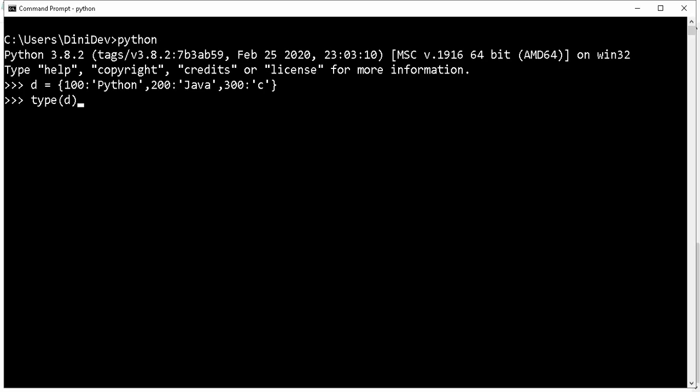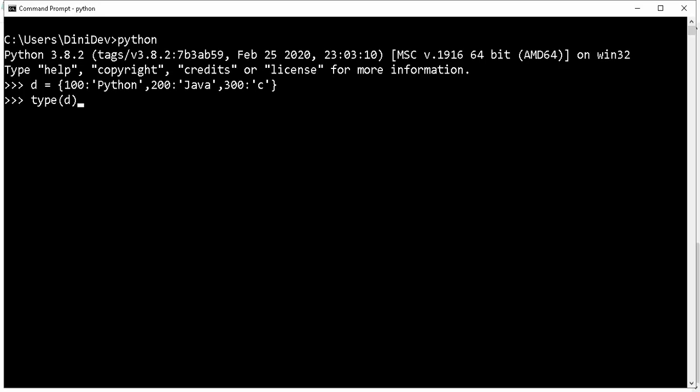We can't change it because duplicates are not allowed. If we mention 100, again we can't give the 100 to another subject. It is fixed: 100 is for Python, 200 is for Java. We can change 200 to C. We can change the values, but we can't change the key.